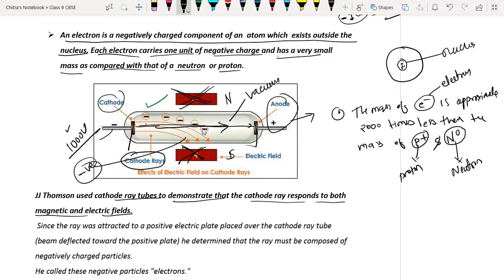Now he placed a strong electric field over here. So the rays emerging from the cathode, called cathode rays, were bending toward the positive terminal. It shows that these rays had negative charge on them, because due to negative charge they are attracted toward the positive electrode. Is it or not? And he explains that electrons have negative charge on them.